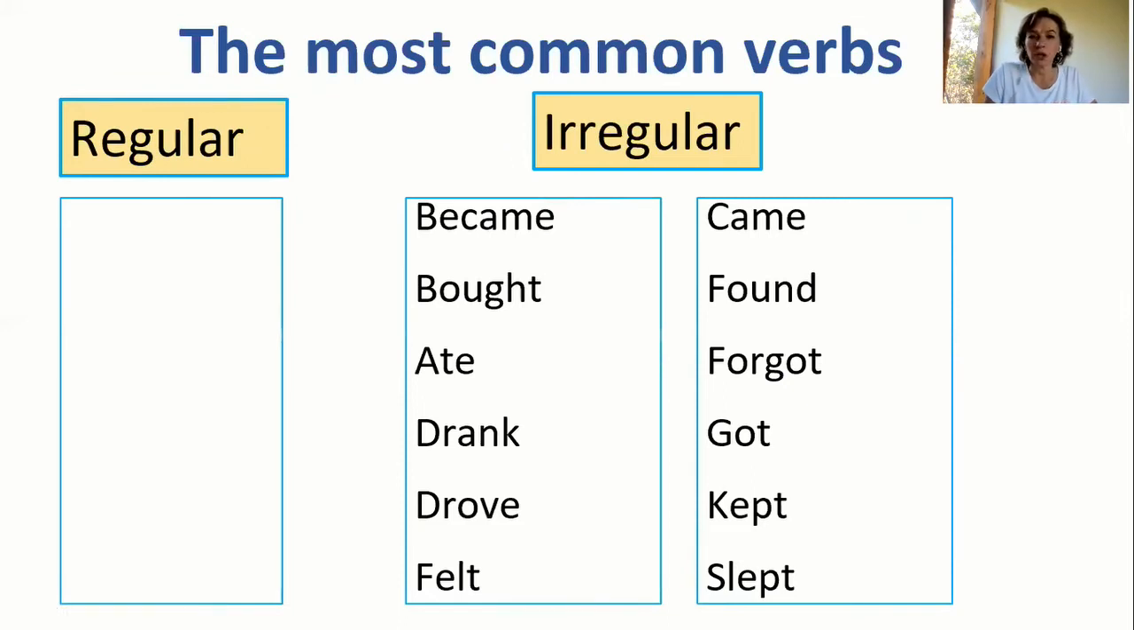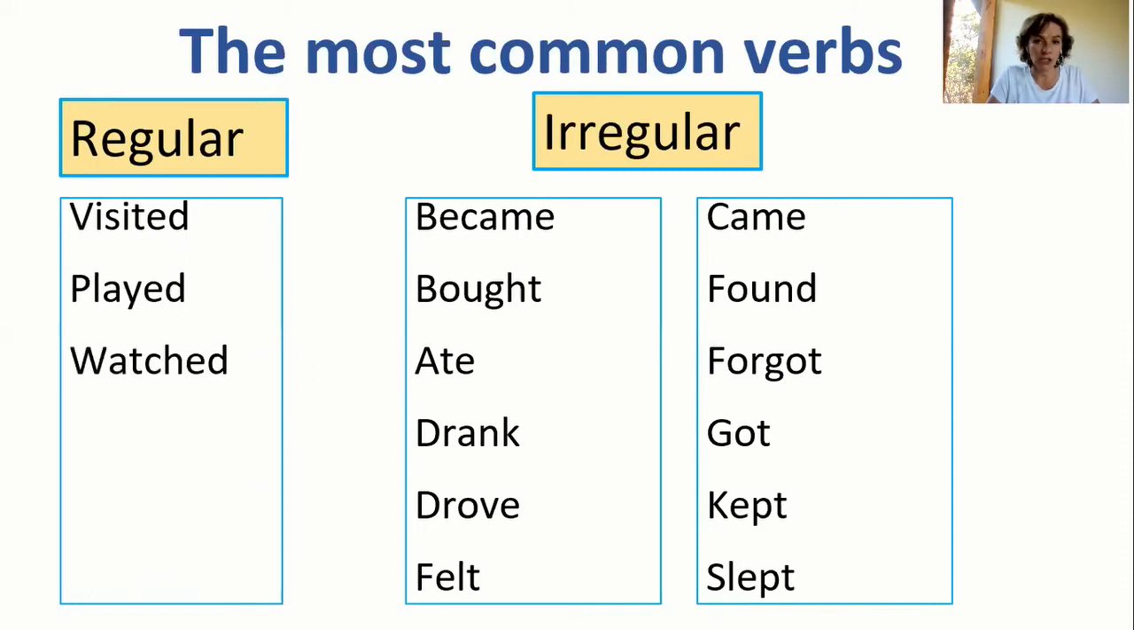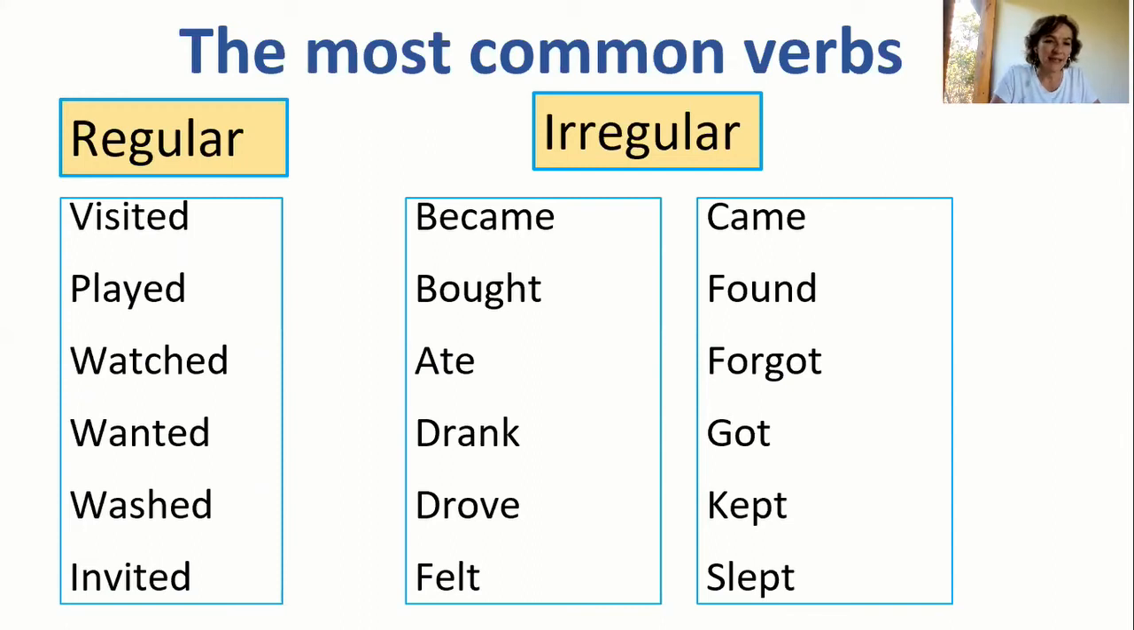Here's a list of the most common regular and irregular verbs. An example of the most common: visited, played, watched, wanted, washed, invited. You see, they all end in ed, but the pronunciation is a little different. One more time: visited, played, watched, wanted, washed, invited.